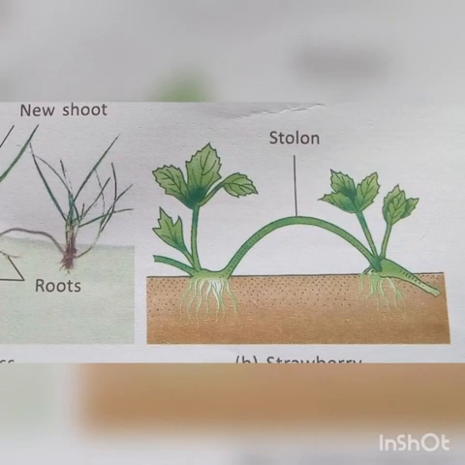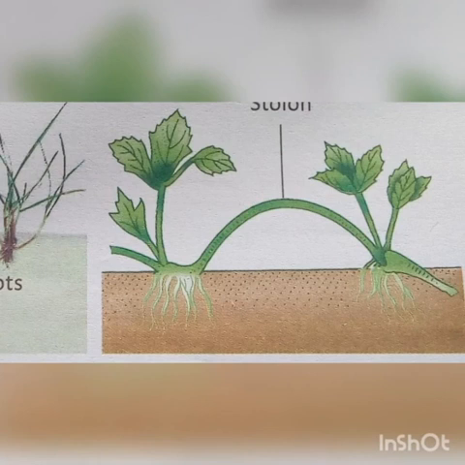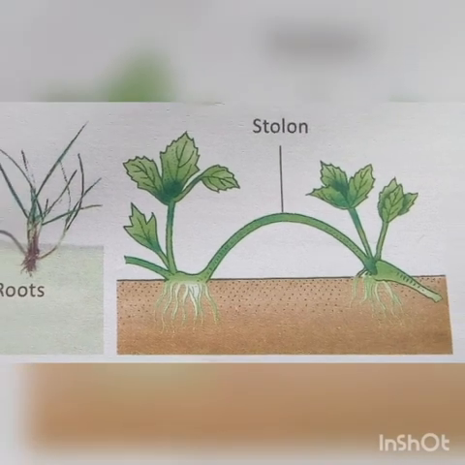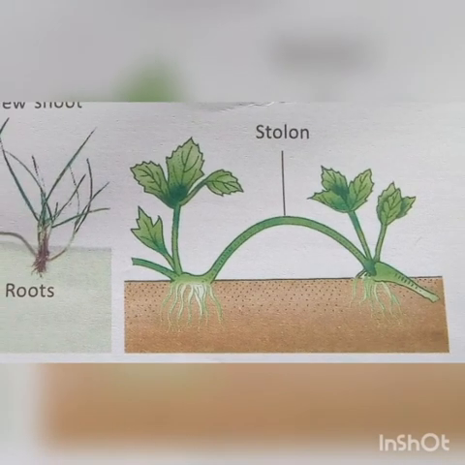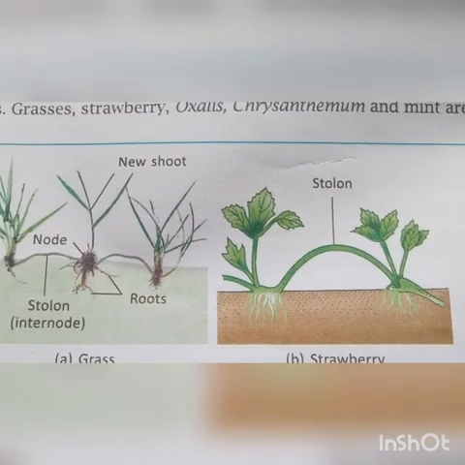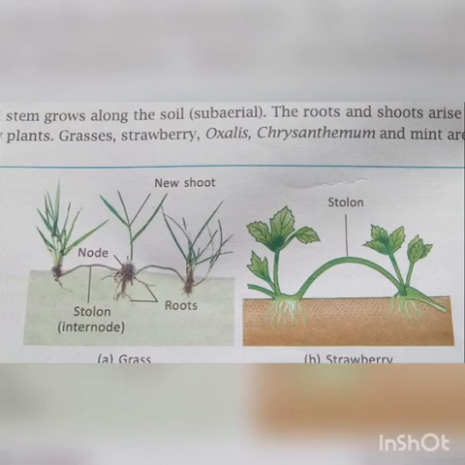The second example is strawberries. Strawberries are there, mint is there. These are examples of stolons. You can see the stolon is there, and the stem is very weak. When it comes in contact with the soil, it starts giving rise to roots and the plant attaches itself to the ground. Like this, it runs on the ground. And these are the two examples where the plant can grow by the aerial stem.